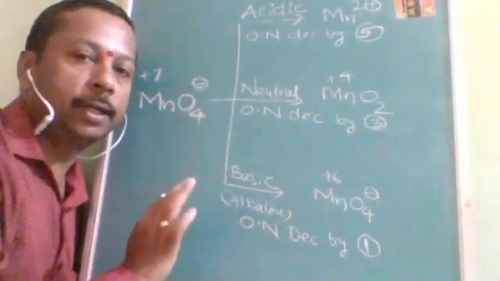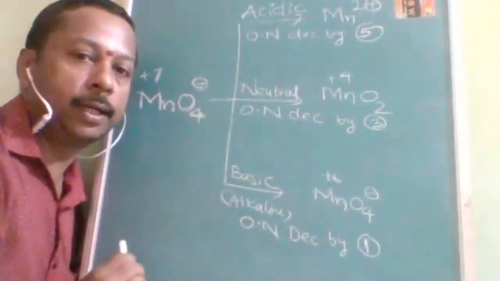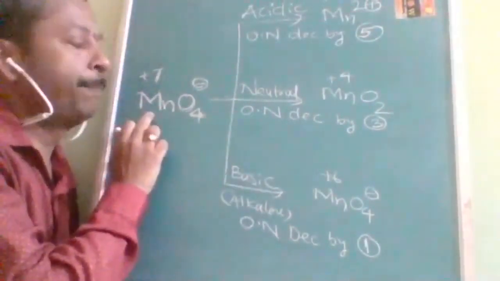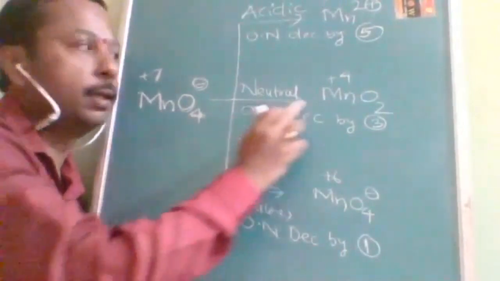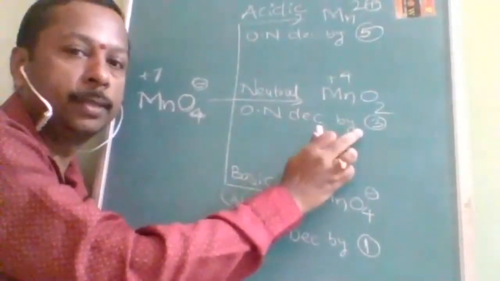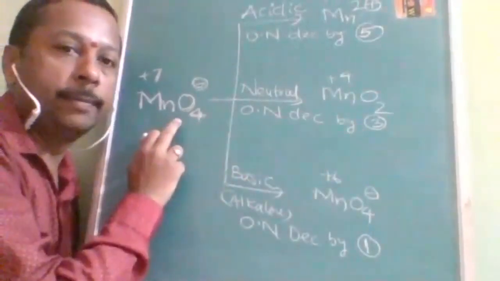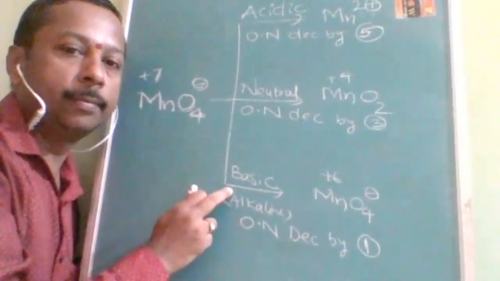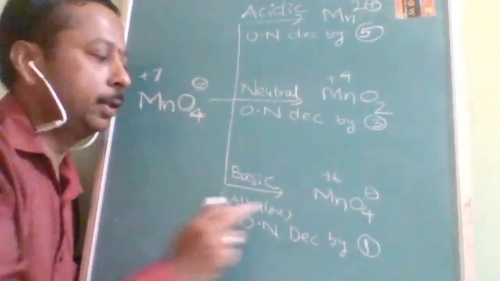It can work in all conditions: acidic, basic, neutral, all three conditions. Okay, so in neutral medium MnO4- is converted to Mn +4. So the change in oxidation number is how much? 3. Now the same MnO4-, when it is used in the strong alkaline medium or basic medium,